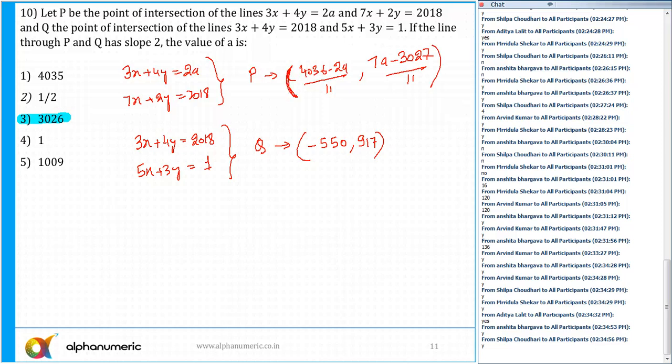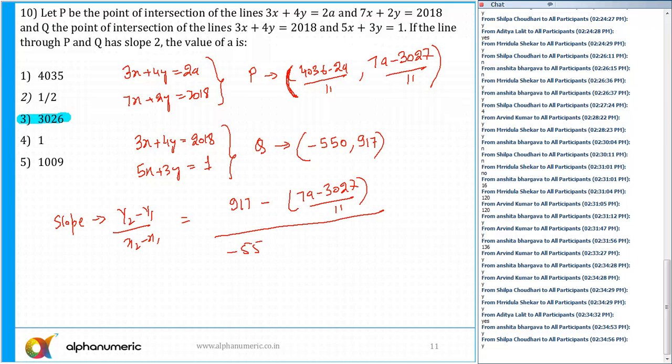It is given that P and Q have a slope of 2. What is the formula of the slope? Slope is y2 minus y1 upon x2 minus x1. You know the coordinates, so just apply them. So 917 minus (7a minus 3027) upon 11, upon the x coordinate difference of minus 550 minus (4036 minus 2a) by 11, is equal to 2. Solve this, and you'll get the value of a equal to 3026.